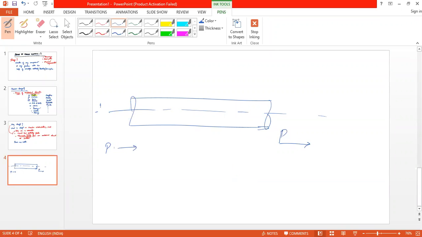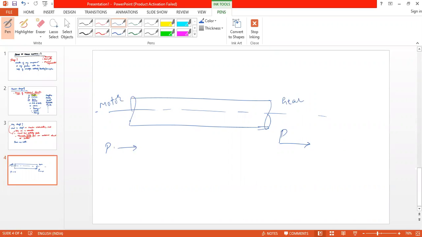So here you can have a motor, and here you can have a gear. So whatever power is given to the motor is transmitted to the gear, right? Yes or no? Yes, sir.